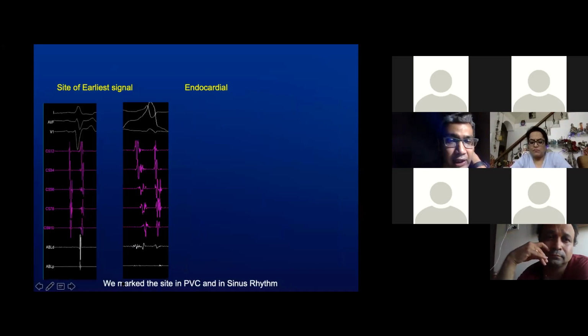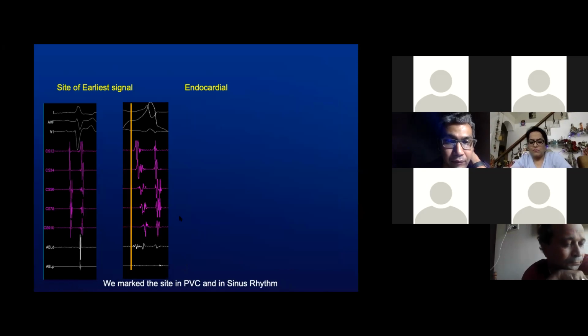At this location, we did find this fragmented electrogram. When measuring the far field here, this seemed to be earlier than the CS electrode from the origin of the PVC. As far as I was concerned, this was probably at the onset of the QRS in lead AVF.